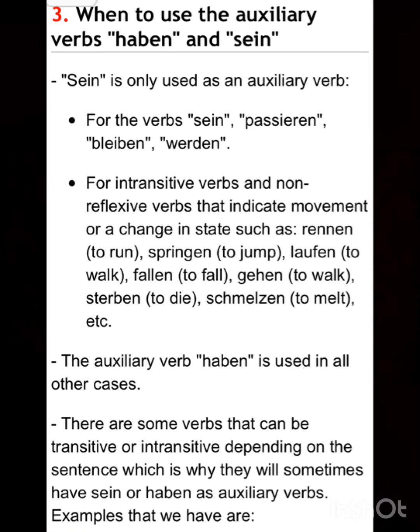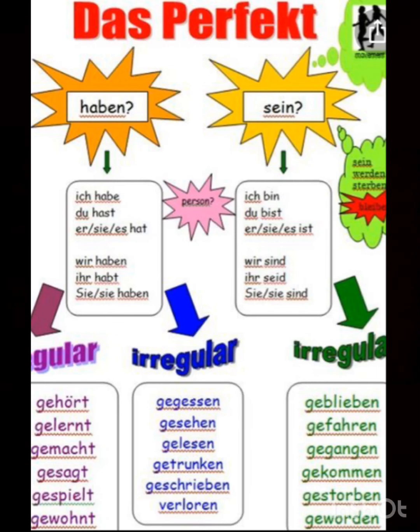Okay. Then you may have a look on screen, das Perfekt, haben and sein. So we have these two helping verbs, and these are the verb conjugations, and you should know these conjugations. If you want, you may write them in your German notebook. And the next slide is sein plus movement.